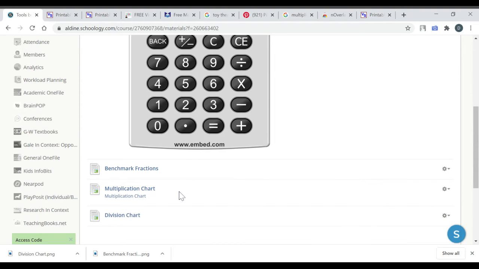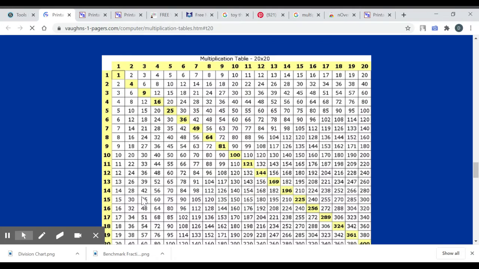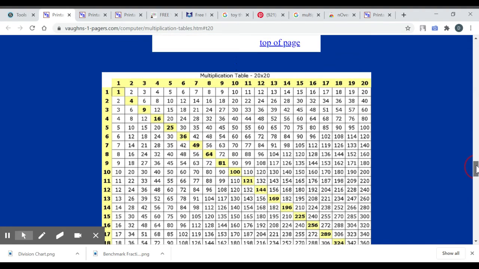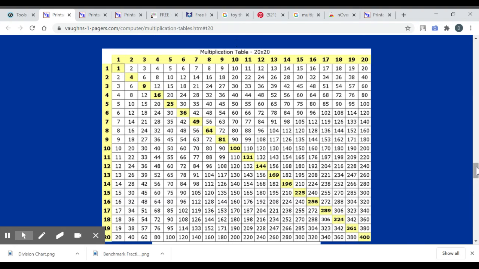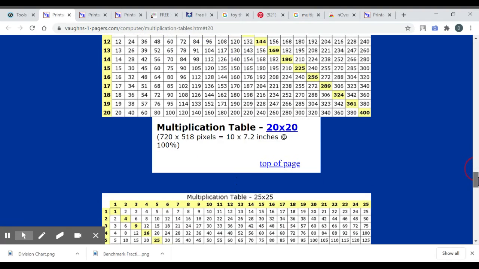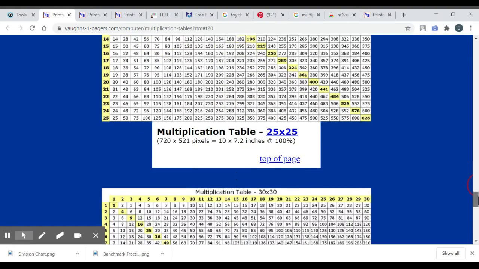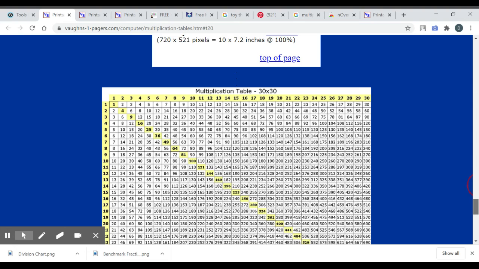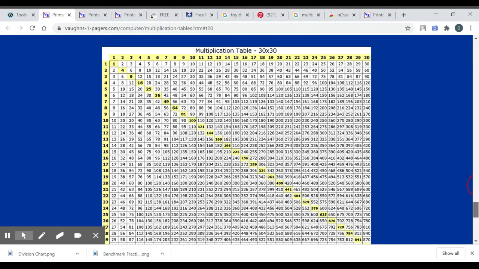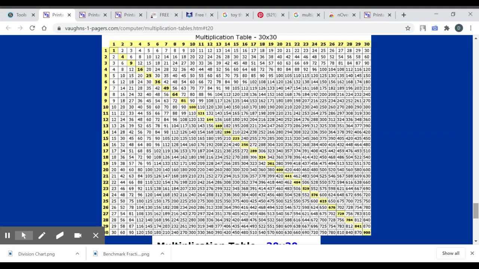Let's check out the multiplication chart I put in here. So we have a multiplication chart that's a 20 by 20. So you can multiply all the way up to 20 times 20. And then we also have another multiplication chart where you can multiply 25 times 25. And then we have another one that you can multiply 30 times 30. So let's check out what else we have.